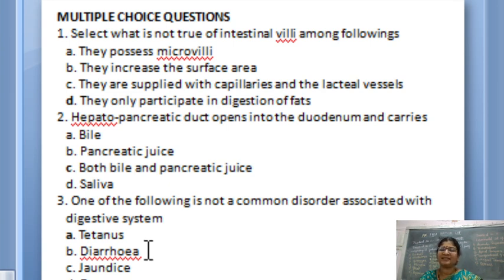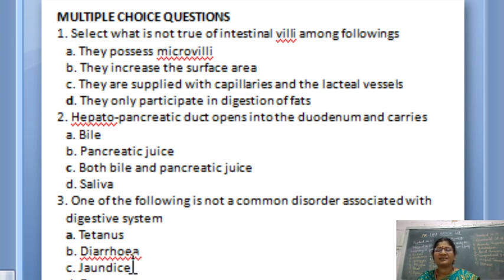You have studied the disorders of the digestive system also. Here tetanus, diarrhea, jaundice and dysentery are given. Of course tetanus is the answer. By knowing this you will be answering. Diarrhea is a loose motion. The liquid content of the alimentary canal will be eliminated.